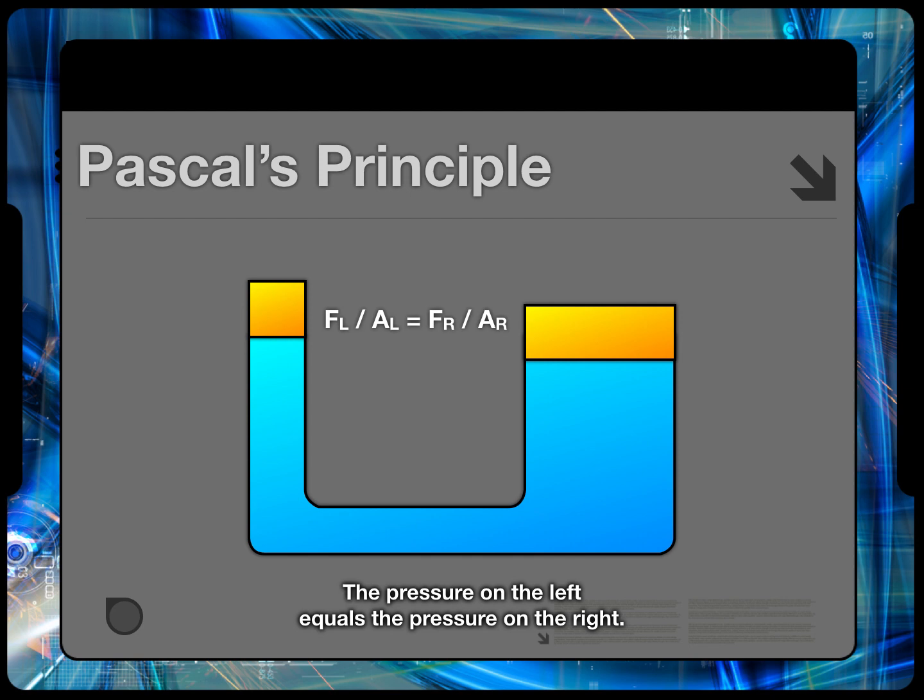An important consequence of Pascal's principle is that the pressure at any depth in that fluid is the same regardless of whether we're considering the left side of the tube or the right side of the tube. If you just pick a height partway up either side, the pressure on the left end of the tube will equal the pressure on the right side of the tube at the same height from the ground.